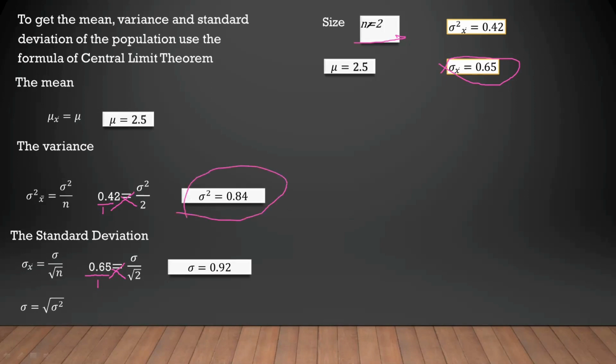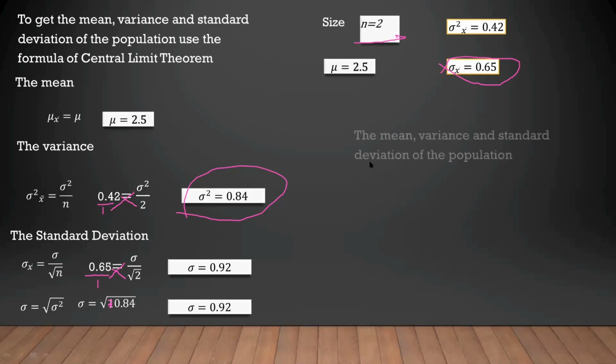We substitute, so the standard deviation is equal to the square root of 0.84, and the answer is 0.92. So, it is the same answer. Any method can be used. The second formula can only be used if we have found the variance of the population.